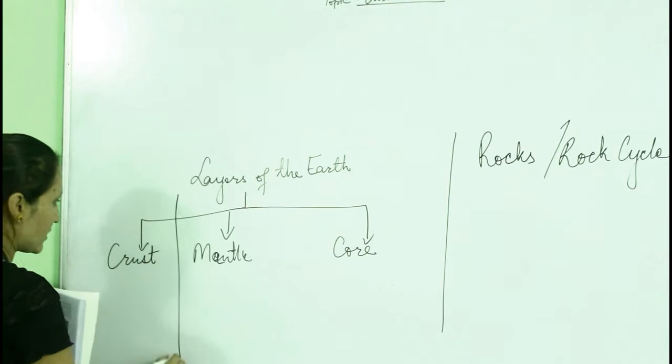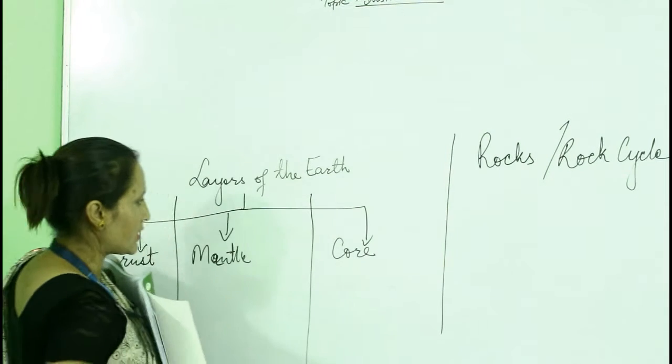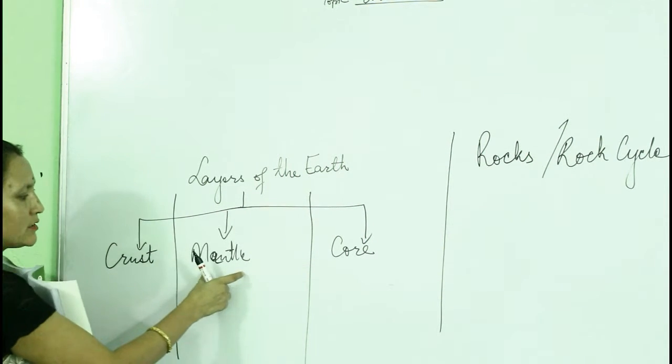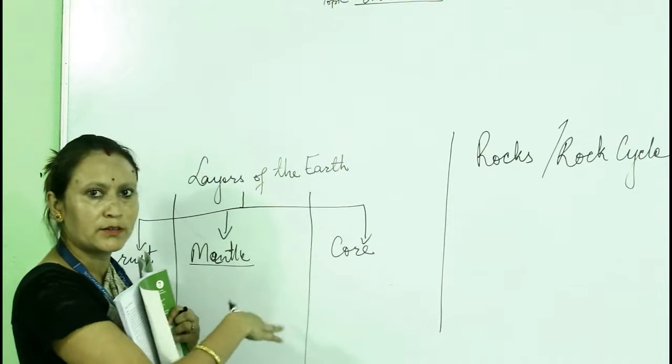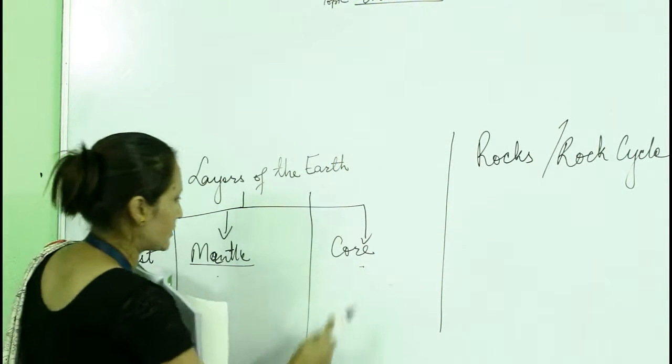Now, while writing these layers you have to write them like this only. Either start from core or from crust, but the term mantle should be in the middle only. So this is the first layer, second layer and third layer.